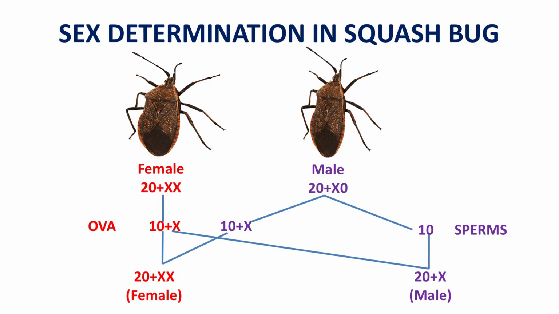So, the female produces only one type of ova, that is 10 plus X, but the male produces 2 dissimilar types of sperms. 50% sperms have genotype 10 plus X and the rest 50% sperms have genotype only 10, no X chromosome is there.